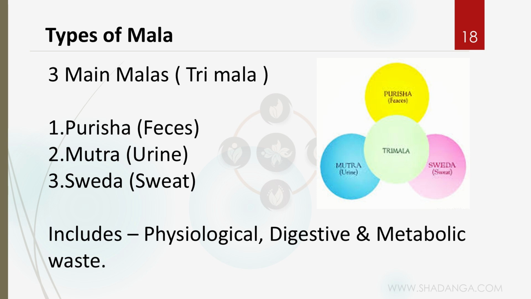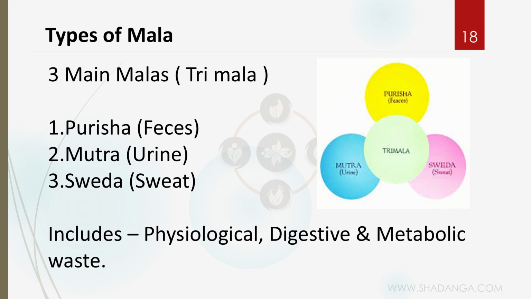Types of mala. We have three types of mala. In Sanskrit, it's called trimala. Three in number, so in Sanskrit also it's three. So it's called trimala. First one is what? Purisha. What is Purisha? Purisha is the feces. Next is Mutra. Mutra means what? Urine. Sweda. Sweda means what? Sweat. So these are the three types of waste products in our body.